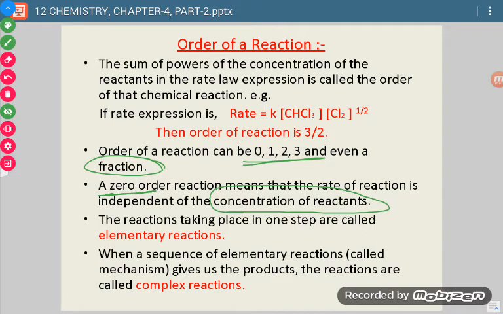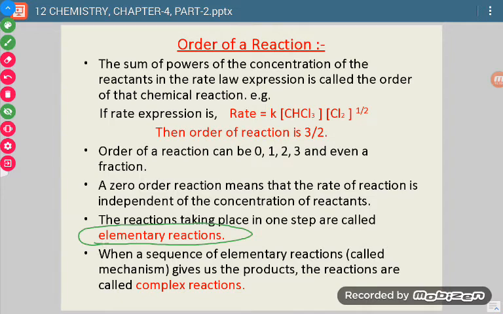Now suppose there is a reaction which completes in one step, then we say it is an elementary reaction. And if a reaction completes in two or more steps, then we say it is a complex reaction.